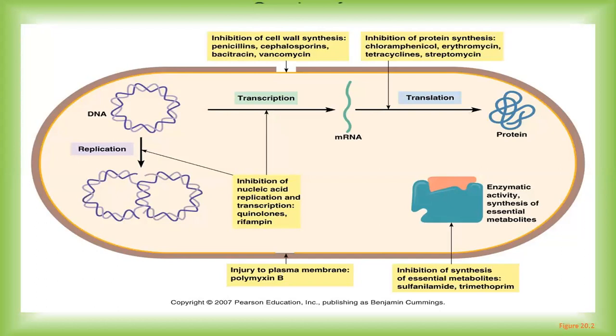Then the drugs which inhibit protein synthesis. You can see the steps: transcription, translation, messenger RNA and finally protein synthesis. Drugs will inhibit this protein synthesis. Chloramphenicol, erythromycin, tetracycline, streptomycin act in this manner. Then there are drugs which may cause an injury to the plasma membrane. An example is polymyxin B. Then there are drugs which show their action by inhibiting the synthesis of essential metabolites.